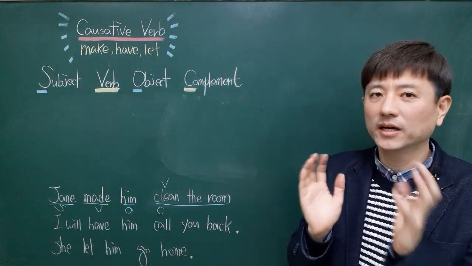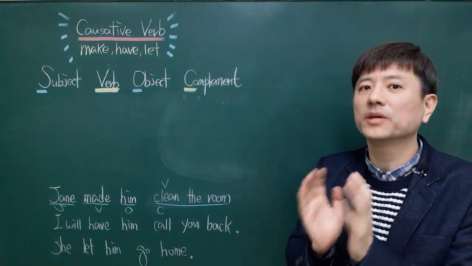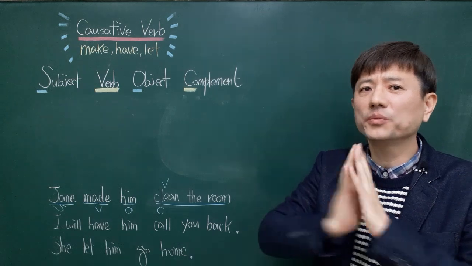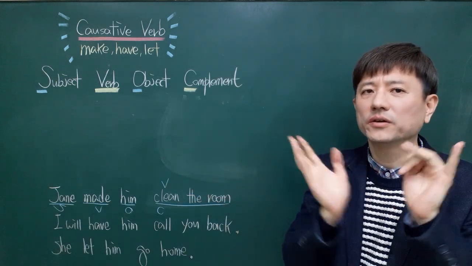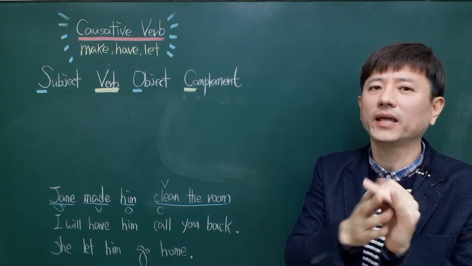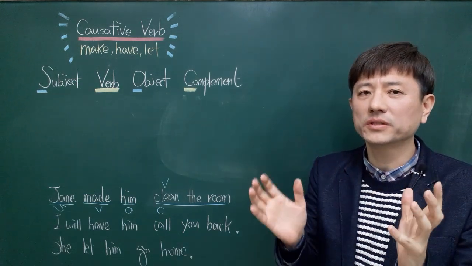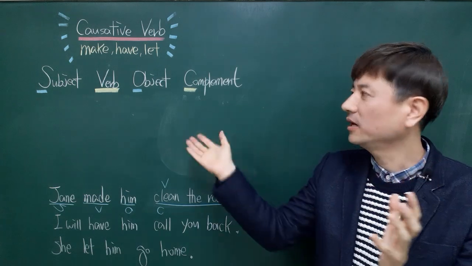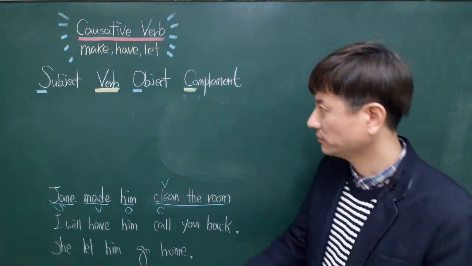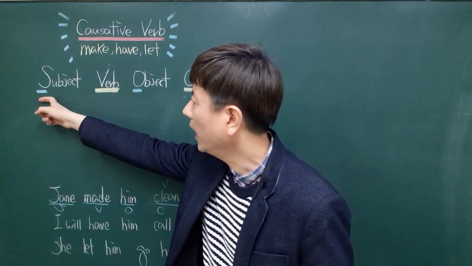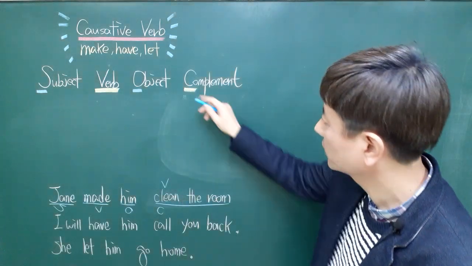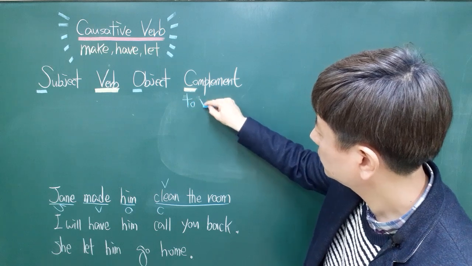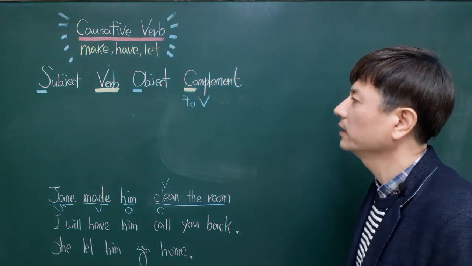When you want people to do something you want them to do, there are so many words you can use, such as ask, encourage, force, make, have, let, get, allow. So let me give you some examples. I ask participants to fill out the form.